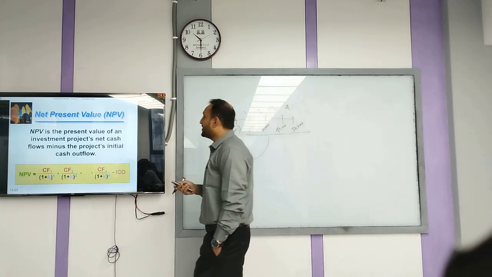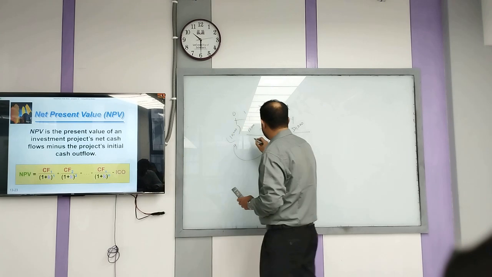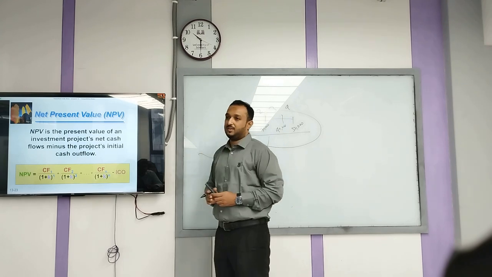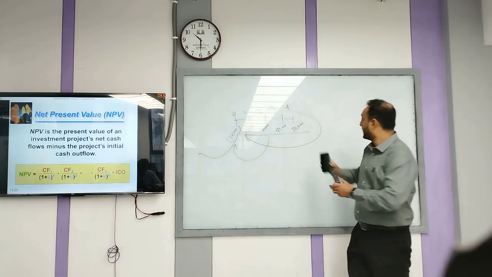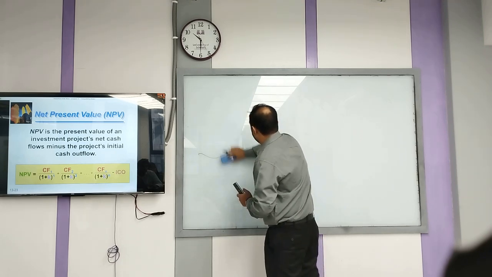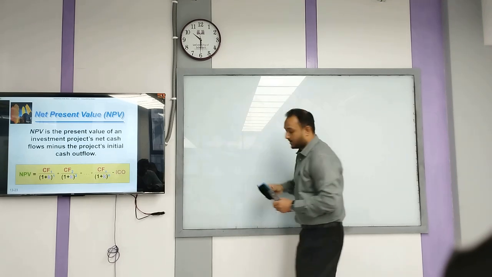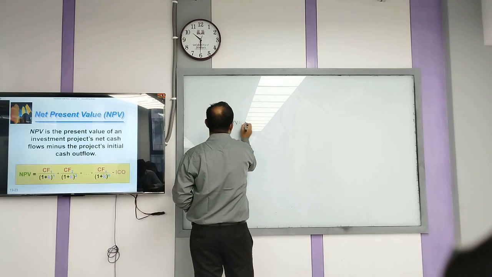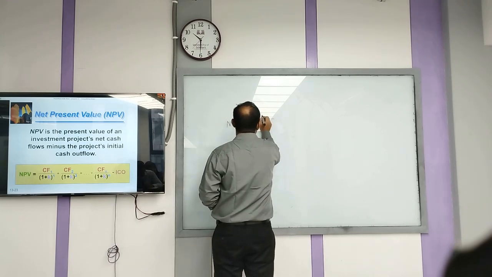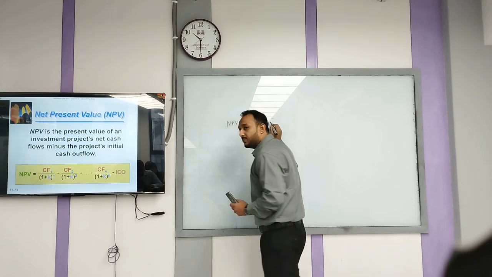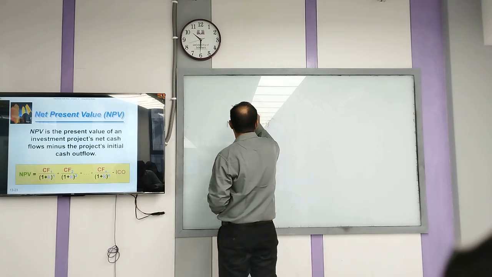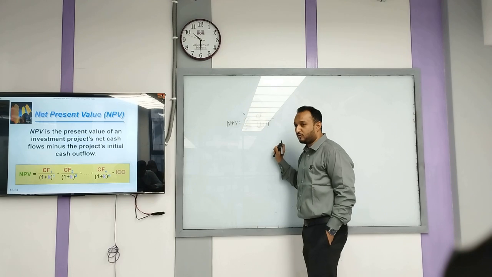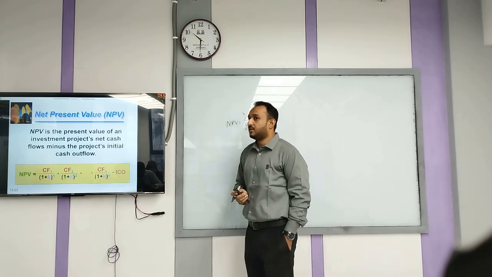So it is an economic process. NPV is the present value of the investment project's net cash flows minus the project's initial cash outlay. Okay. So what is the formula for NPV? NPV is equal to the summation of cash flow t divided by (1 plus I) to the power t, from t equals 0 to n, right? So that is my formula to calculate the net present value.